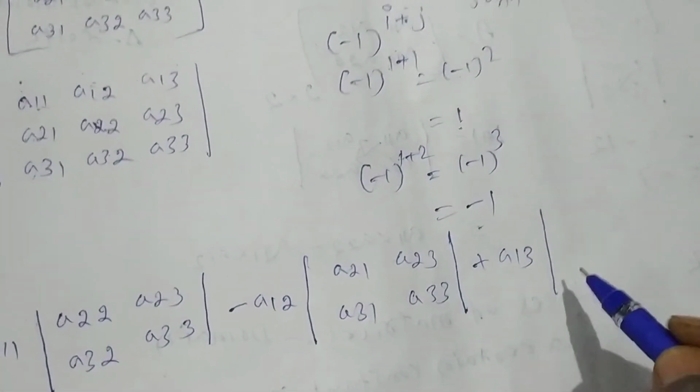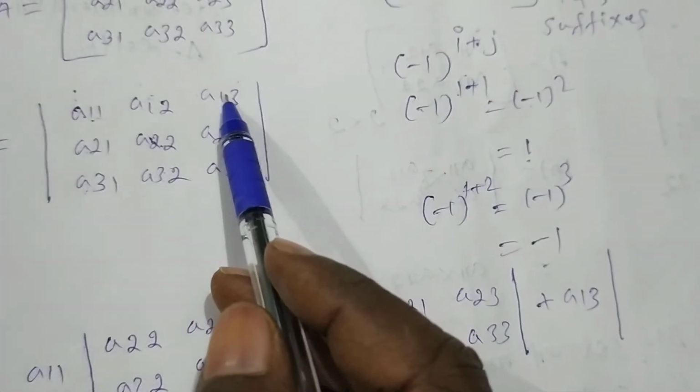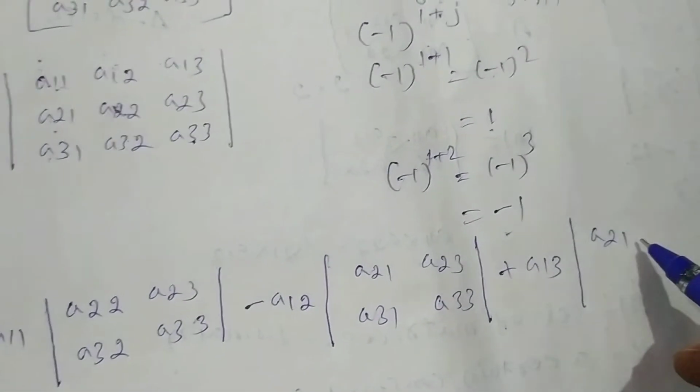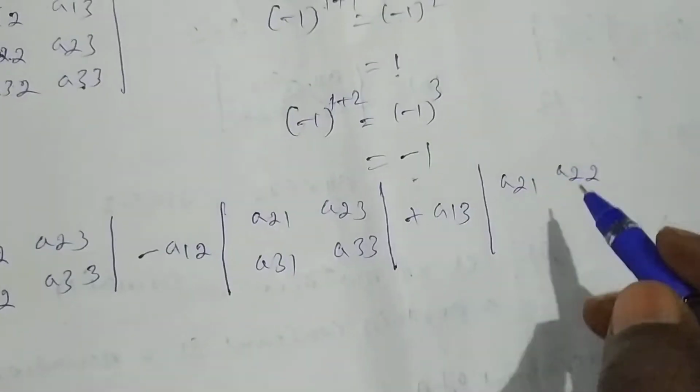For a13, delete all the elements in the row and column in which that element belongs. A13 lies in the first row and the third column. The remaining elements are a21, a22, a31, a32.